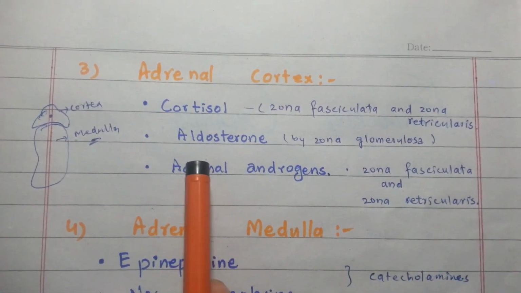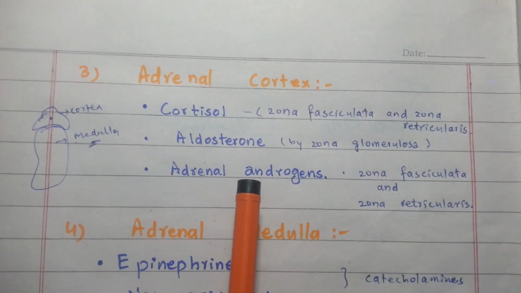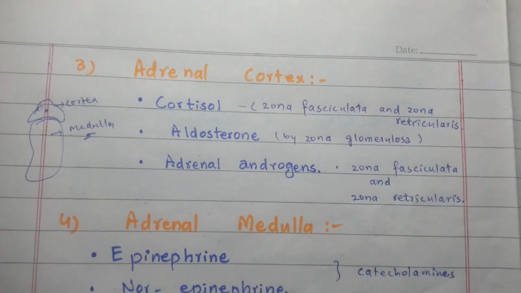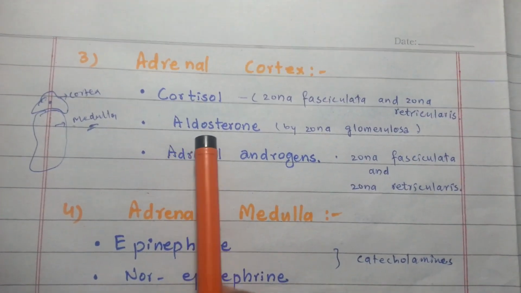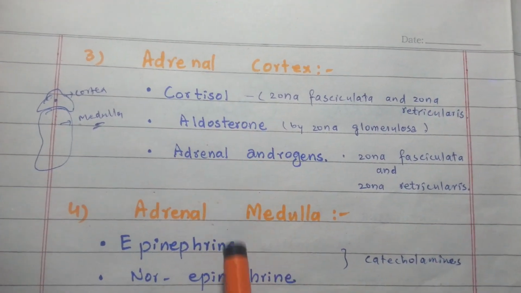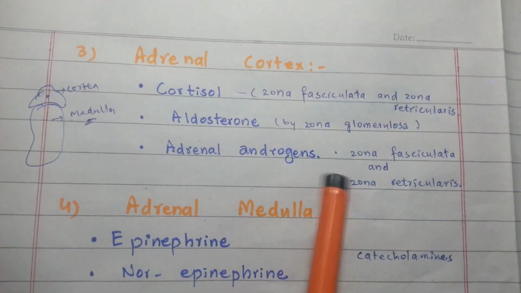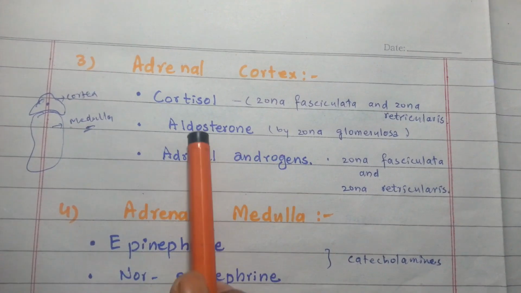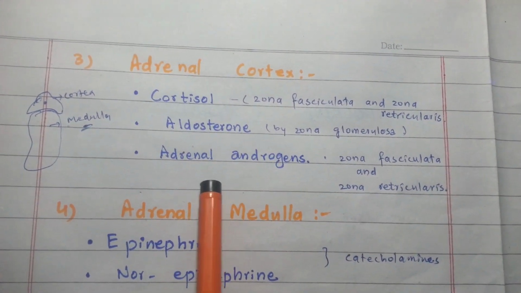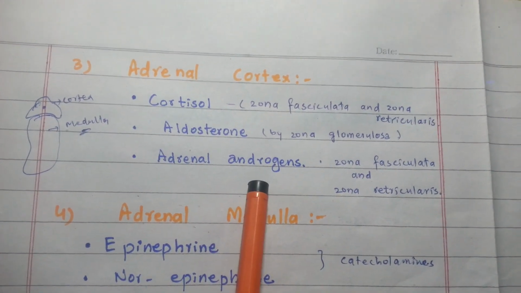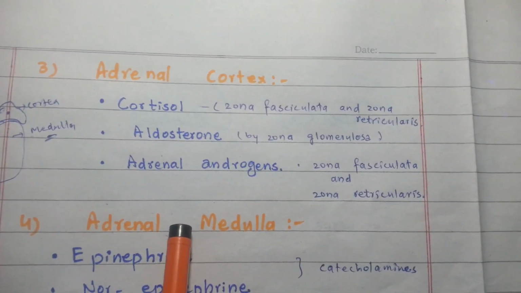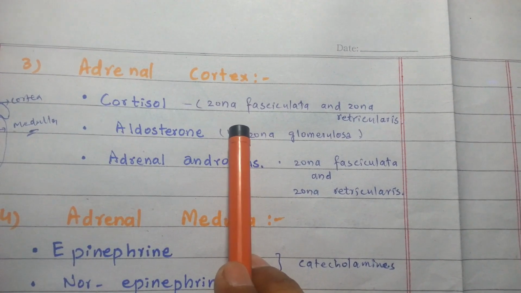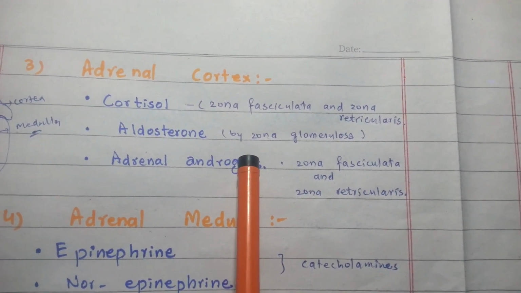Number 3 is the adrenal cortex. Two adrenal glands are present at the superior pole of each kidney. Each gland is composed of two distinct parts, the adrenal cortex and the adrenal medulla. The adrenal cortex secretes the corticosteroids, which are steroid hormones, including cortisol, aldosterone, and adrenal androgens. The adrenal cortex has three different layers: zona fasciculata, zona reticularis, and zona glomerulosa.